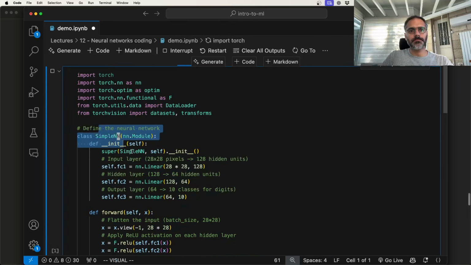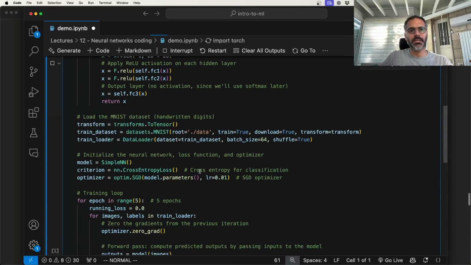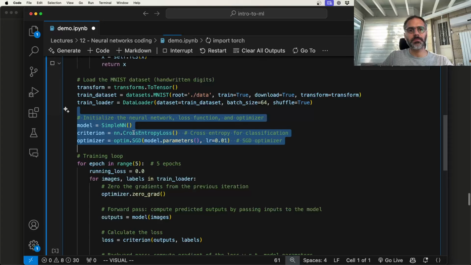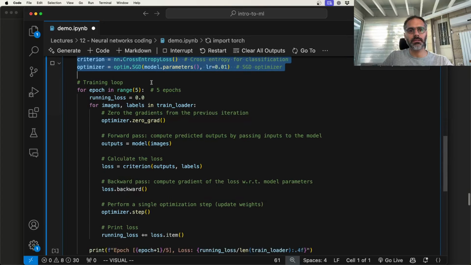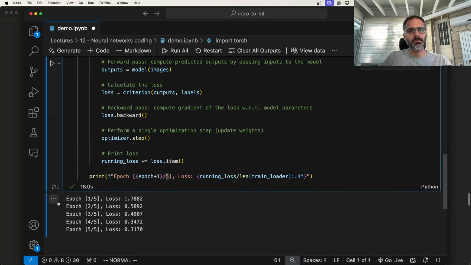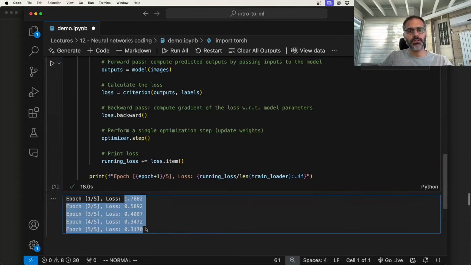So again, this is how it's defining the network, loading the data, defining the optimizer, the loss criterion, and then doing actually just 5 epochs. Typically you have thousands of epochs, and it's working. So here it's printing that for each epoch the loss is actually decreasing. All right, so this is it for this demo, and we'll see.